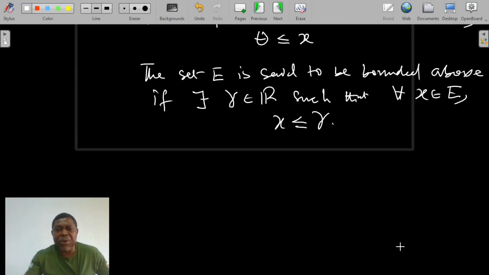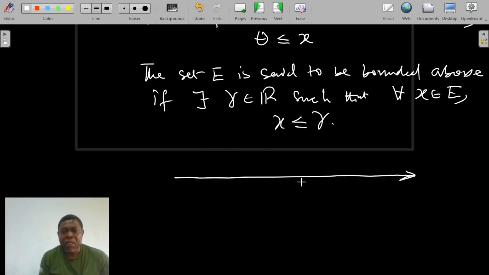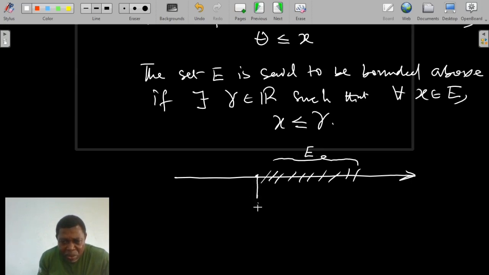So if I draw, let us look at the set of real numbers R, and assuming that here is the set E, please note that E is not necessarily an interval. Now, the set E is said to be bounded below if I can find a number here, a point here, which I call theta.